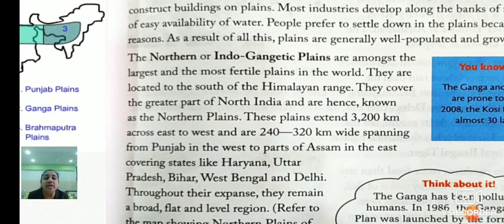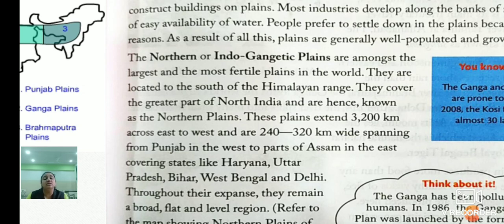the northern or Indo-Gangetic plains, among the largest and most fertile plains in the world. Which one, children? Northern, or we can call it Indo-Gangetic plains. They are located to the south of the Himalayan range. Where is the location? Towards the south side of the Himalayan range. They cover the greater part of North India and are hence known as the Northern Plains.